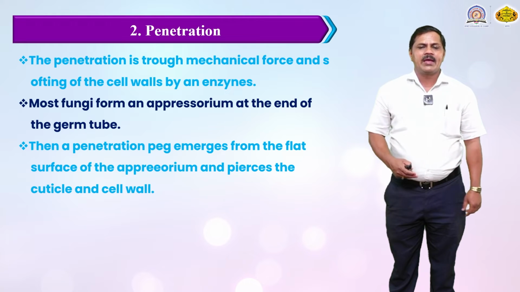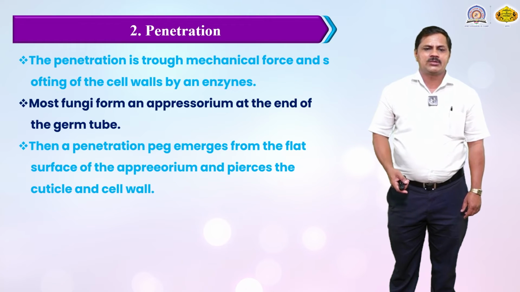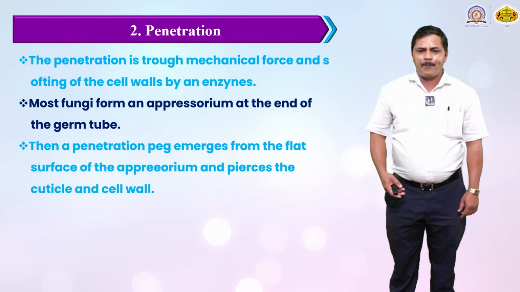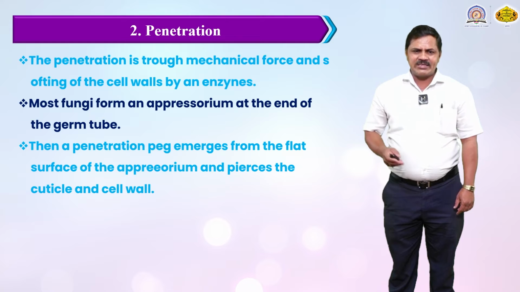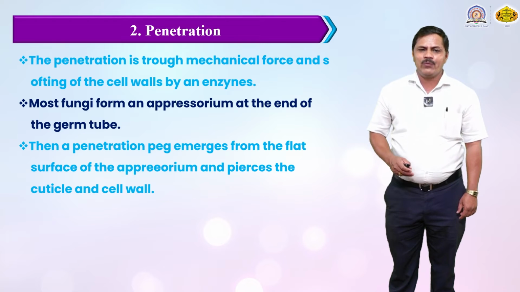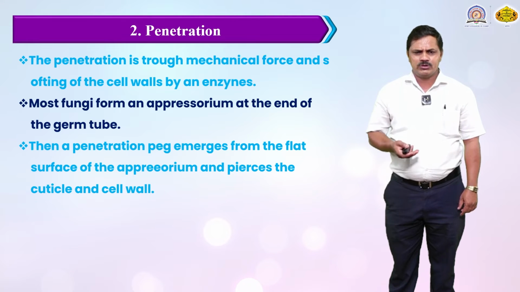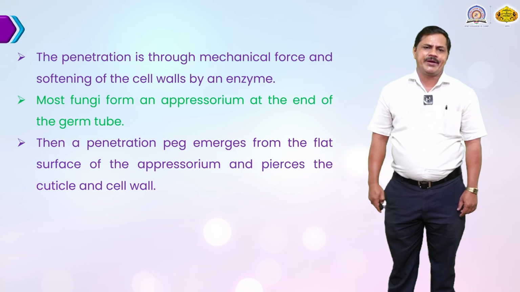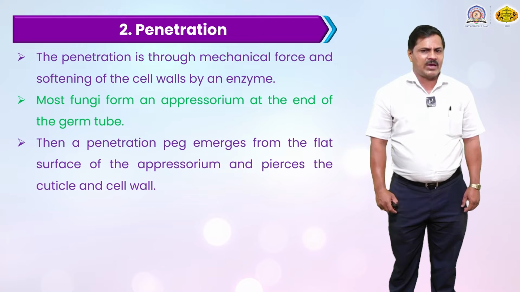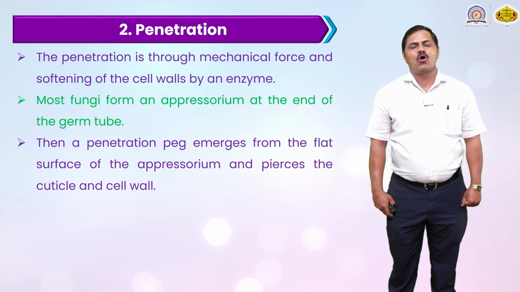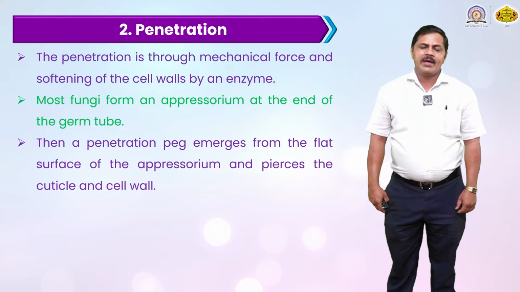Then the penetration peg emerges from the flat surface of the appressorium and passes through the cuticle and cell wall. They penetrate the cell wall, and they can also enter through the cuticle. Penetration occurs through mechanical force and softening of the cell wall by an enzyme.